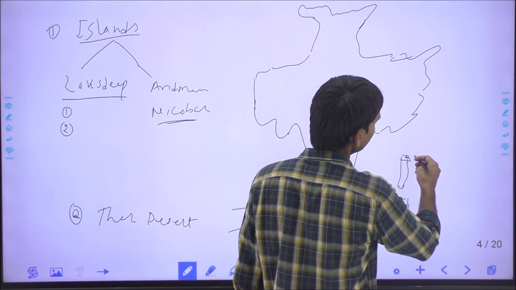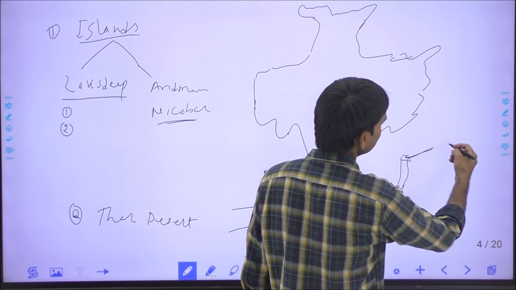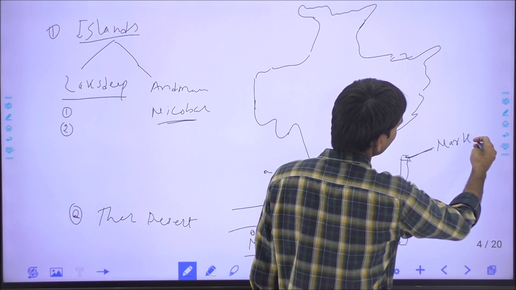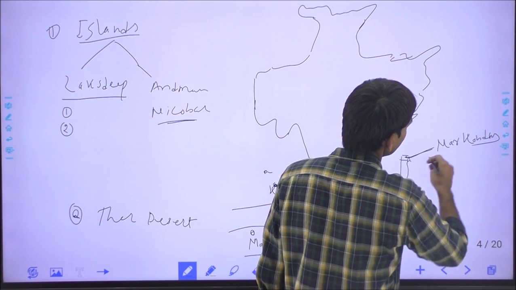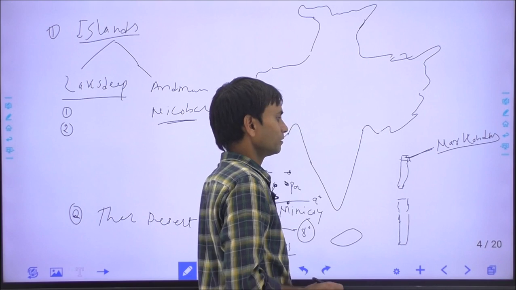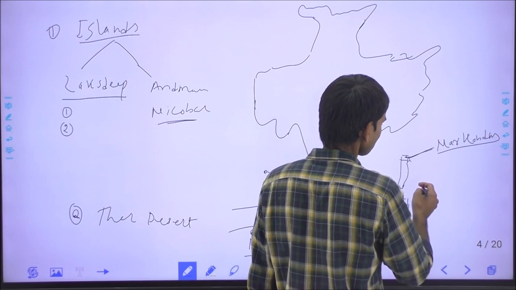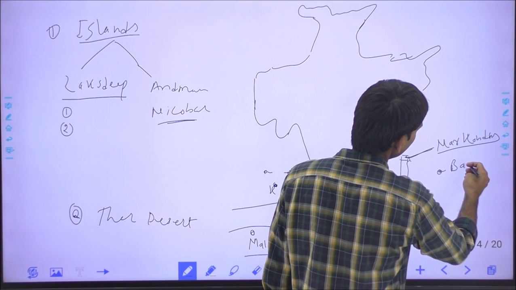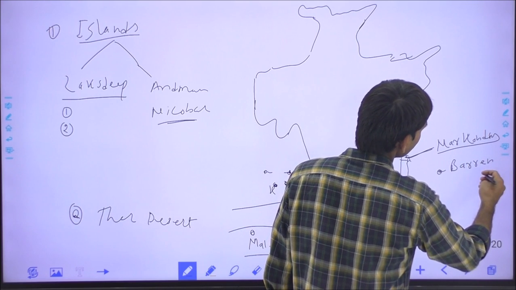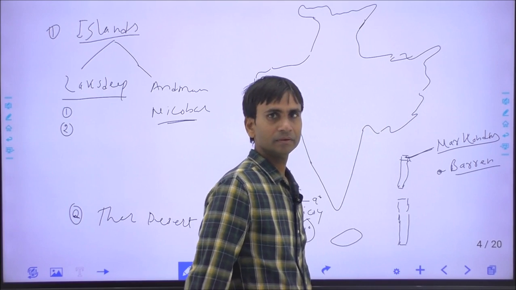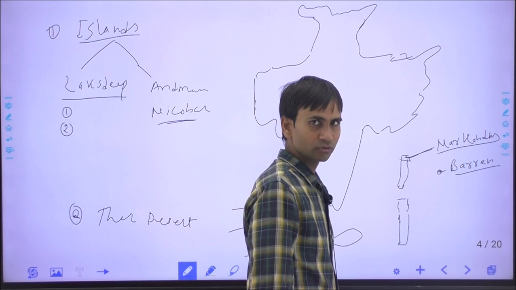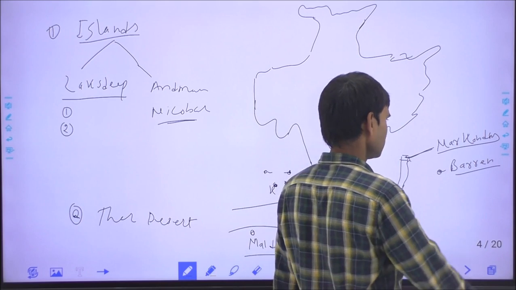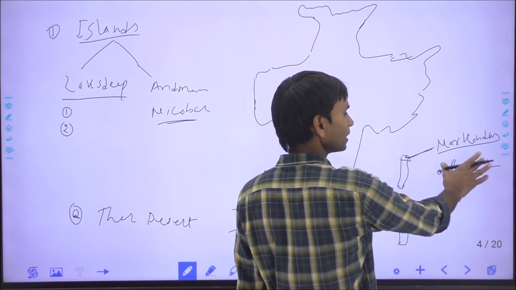In the northern Andaman, this is India's dormant volcano, Narcondam. The Narcondam volcano is found in northern Andaman, and this is the Barren Island. Barren Island is India's only active volcano, which has erupted so many times in the past. So you have to definitely learn this.